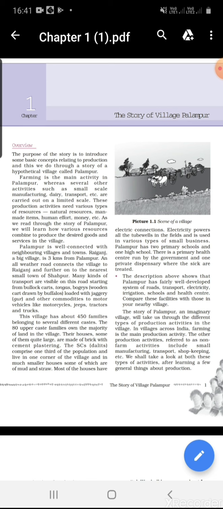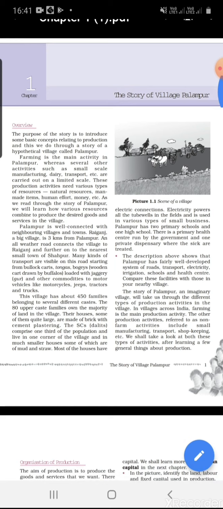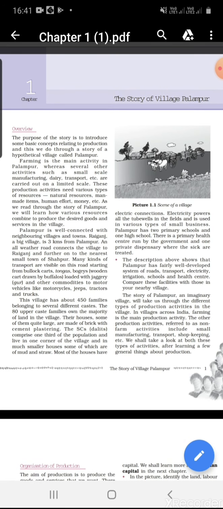Palampur is well connected with neighboring villages and towns. This village is well connected by roads to its neighboring villages as well as the town. Raiganj, a big village, is 3 kilometers from Palampur. An all-weather road connects the village to Raiganj and further on to the nearest small town of Sahpur.